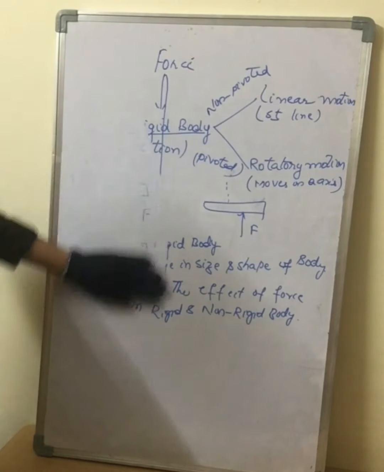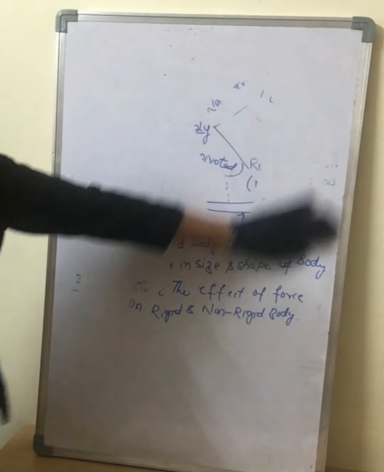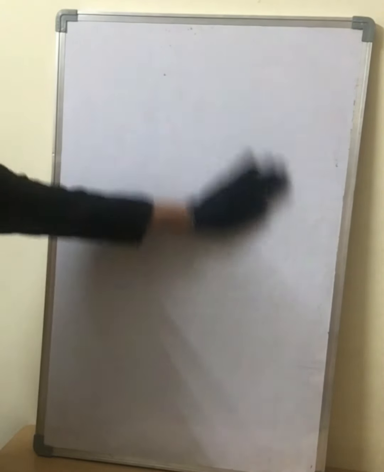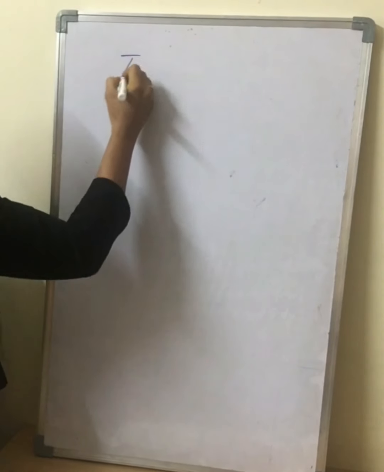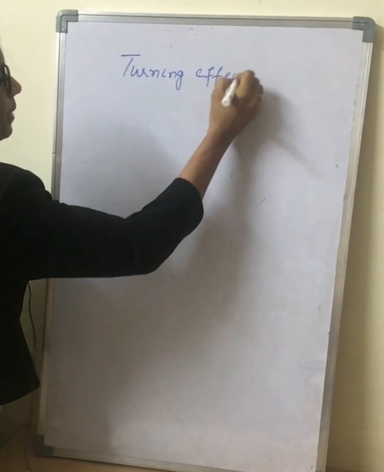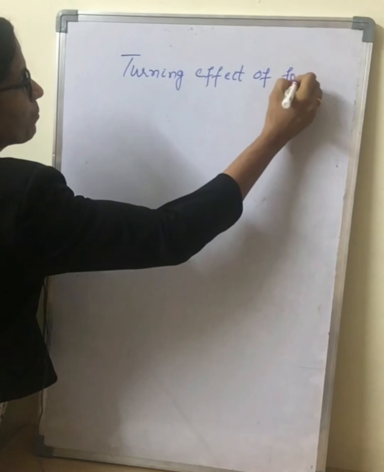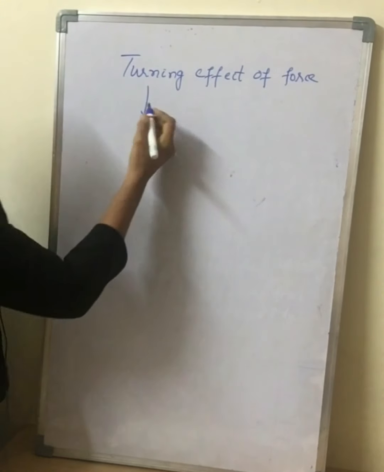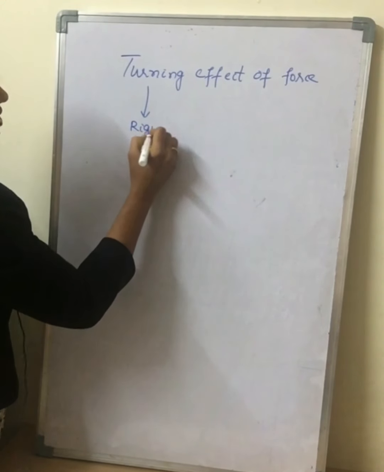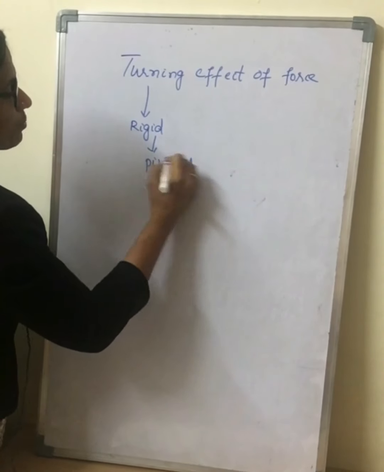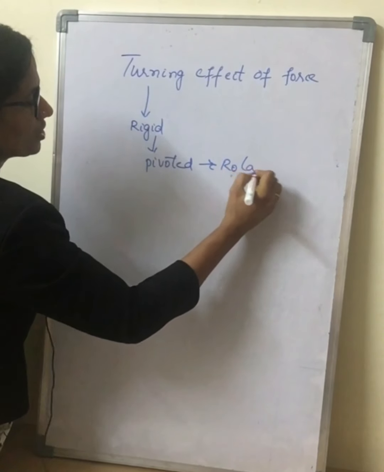Next, we will move to the next part of this chapter, that is the turning effect of force. As discussed just now, which type of body produces the turning effect of force? When the body is rigid and if it is pivoted, then it produces the rotatory motion.